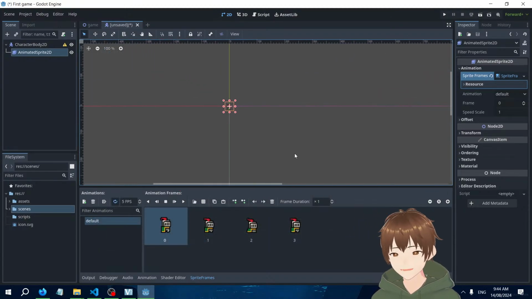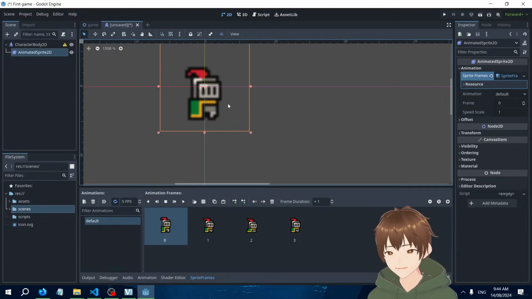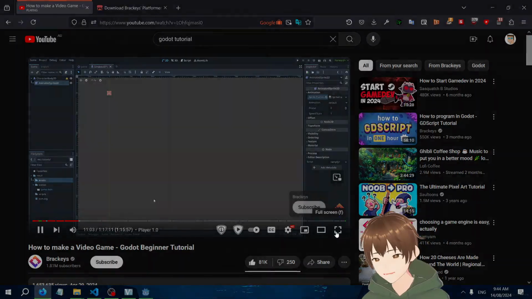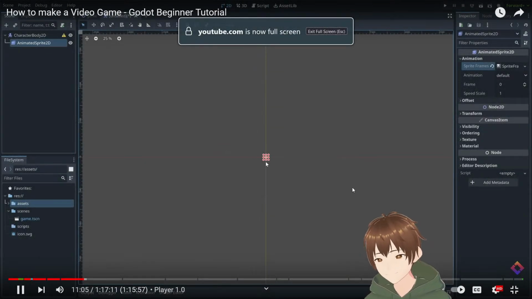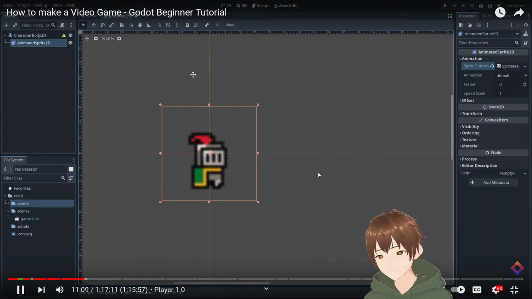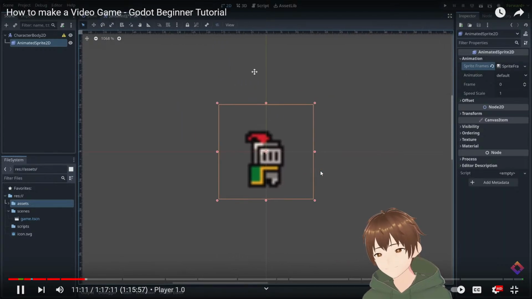Oh my gosh, there's a little guy. Now let's hit F to center our character on the screen. And I'm going to use the scroll wheel to zoom in. We can also click and drag with the middle mouse button to pan.